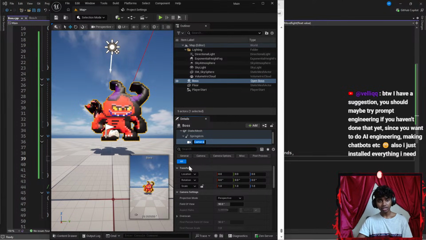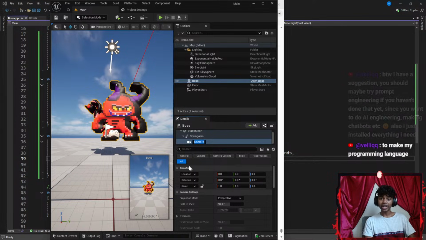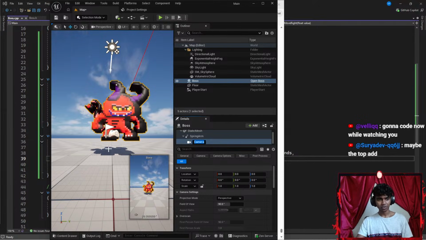By the way, I just have a suggestion. You should maybe try prompt engineering if you haven't done that yet, since you want to do AI engineering, making chatbots, etc. Also, I installed everything to take my programming language. Gonna code now while watching you. That actually sounds real good. Let me know how it goes. Well, I might actually check that after the stream as well.